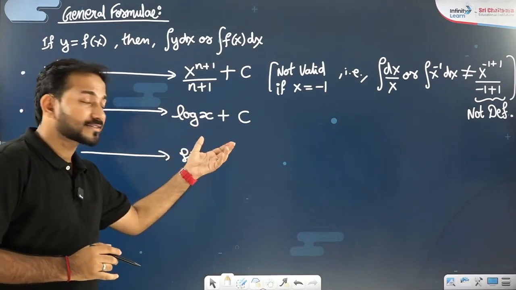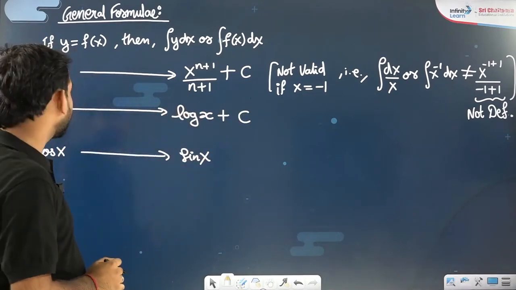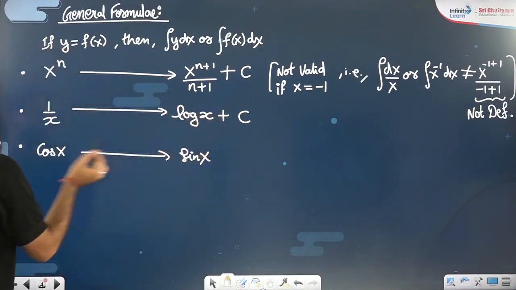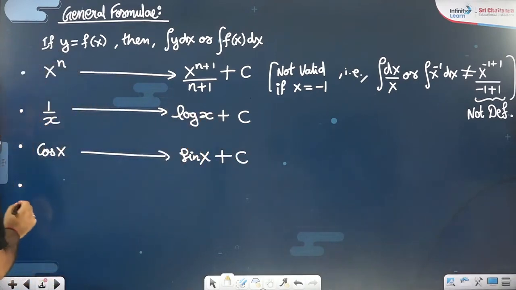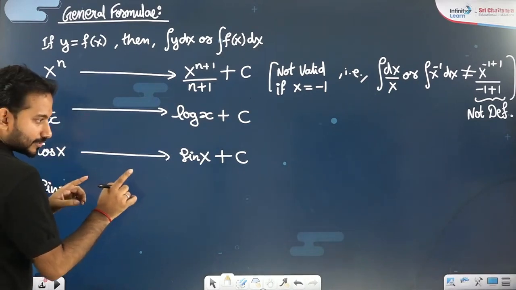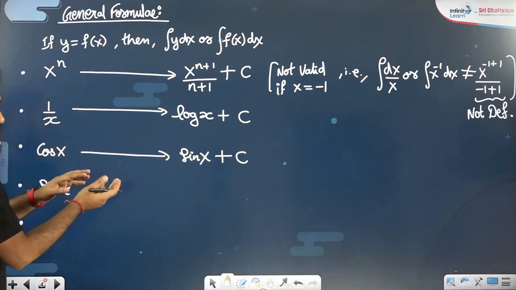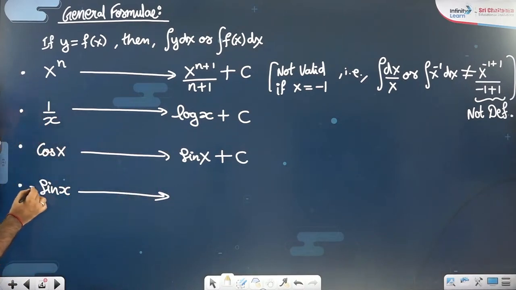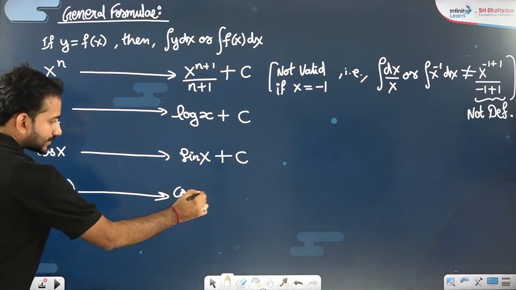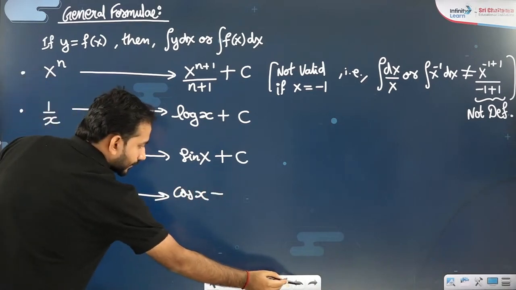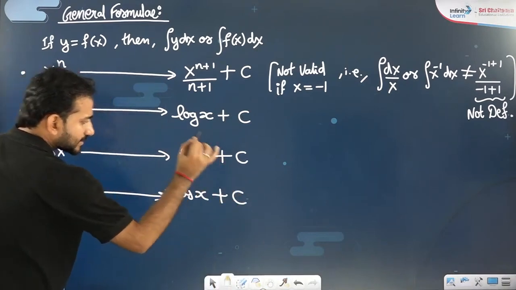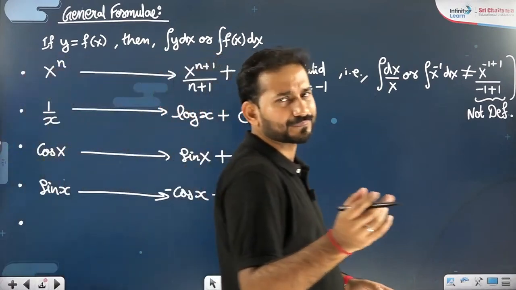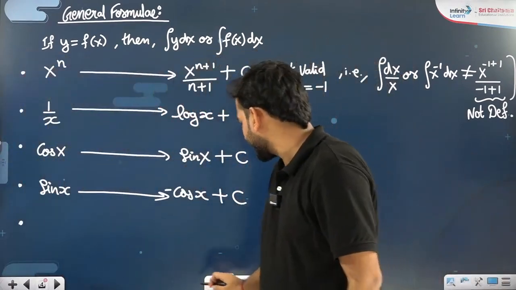So from here you can also understand that log x derivative is 1 by x and 1 by x integration is log x. Sin x derivative is cos x and cos x integration is sin x. Don't forget plus c because limits are not there. Similarly, cos x differentiation is minus sin x, so you have to understand that minus sin x integration is cos x, or directly you can write that sin x integration will be minus cos x plus c. This c can be positive, negative, 0, anything. And I hope these things are sufficient for you.